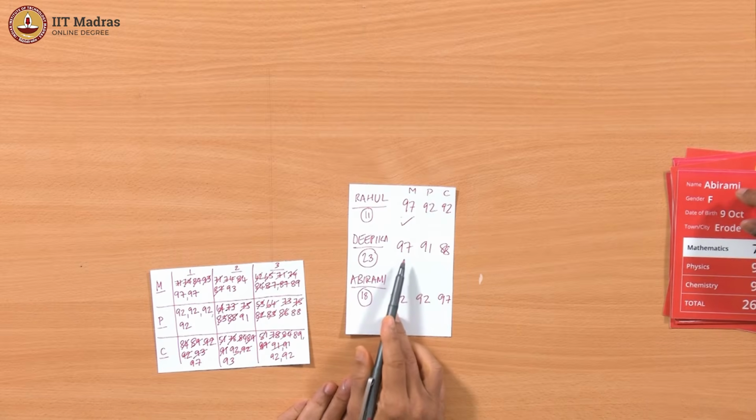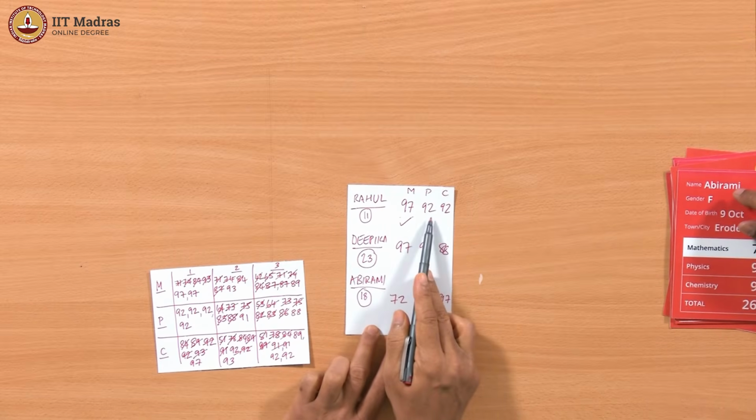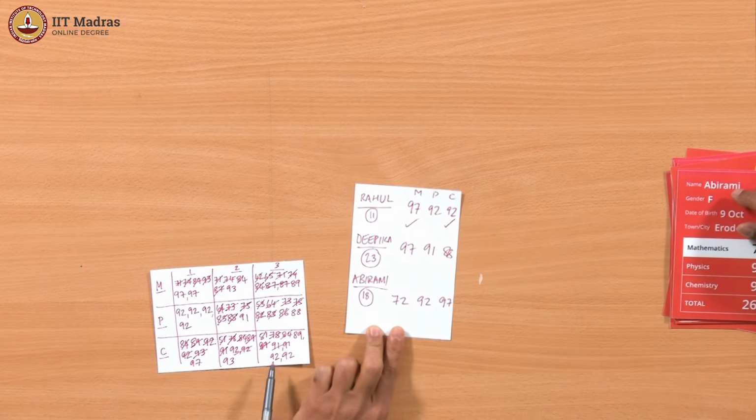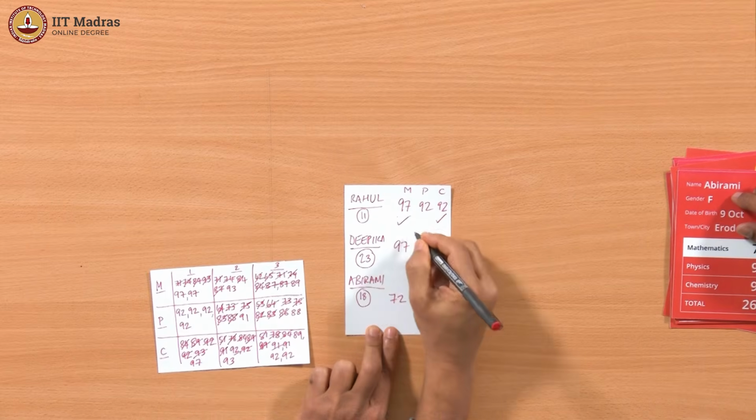Similarly, Deepika's, so Rahul actually doesn't have the other two because, oh, he does. He has, actually, we can just mark it like that. So he has a top mark in chemistry also. It's a third mark. Physics also. Physics is 88. 92. Oh, sorry, physics also. So he has top in all three.